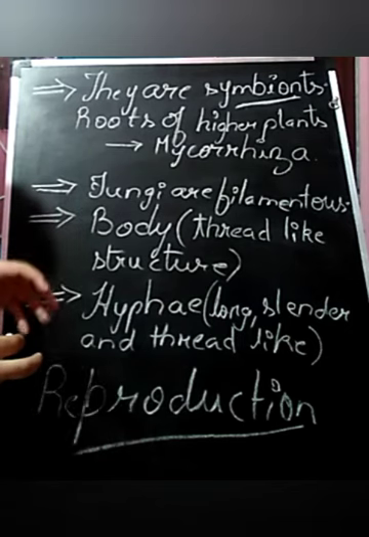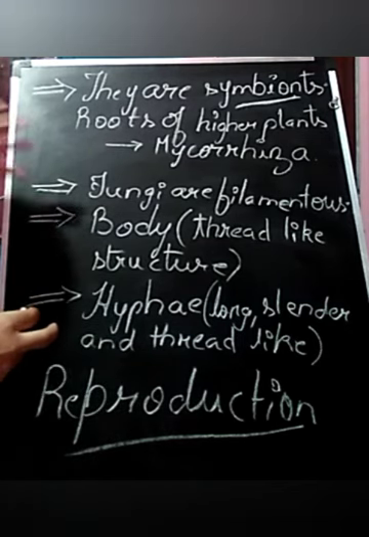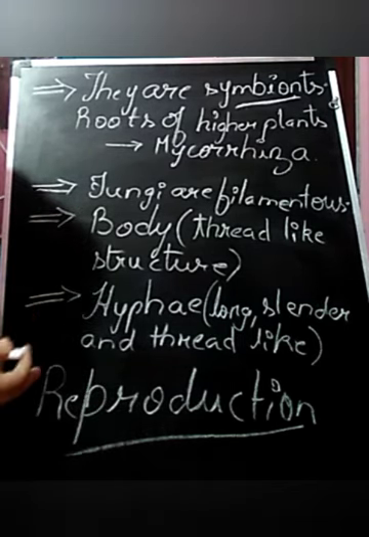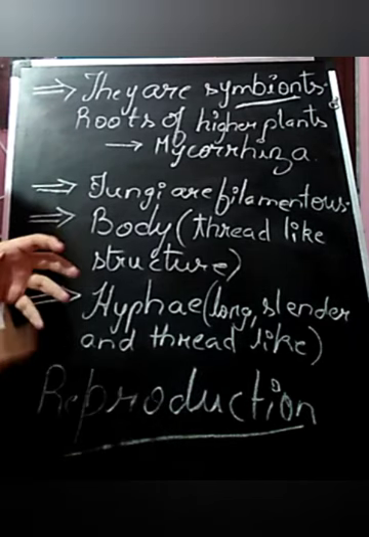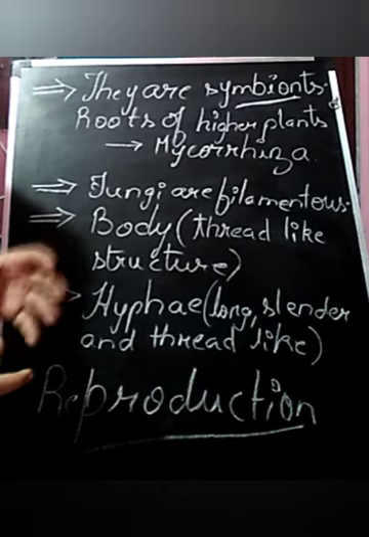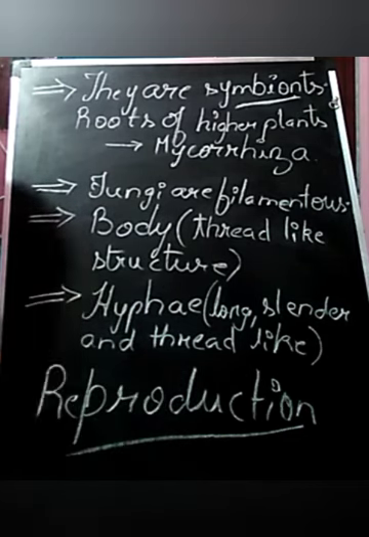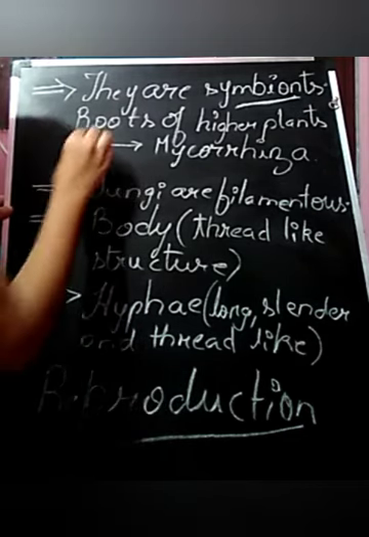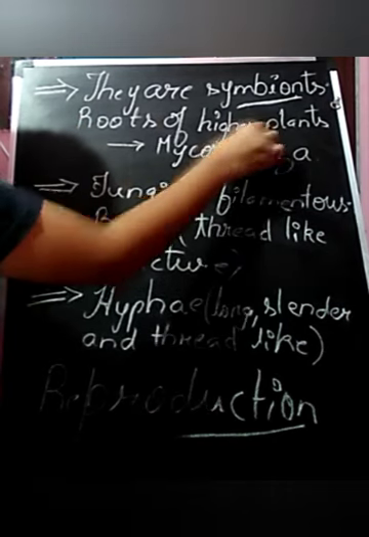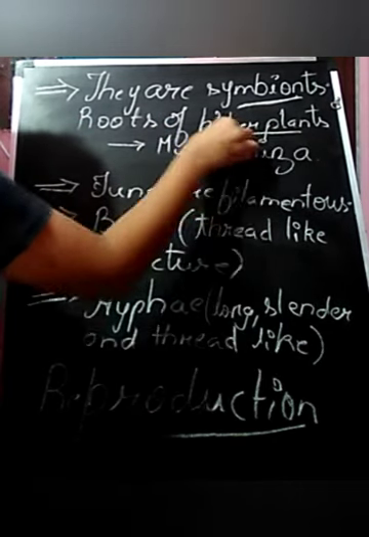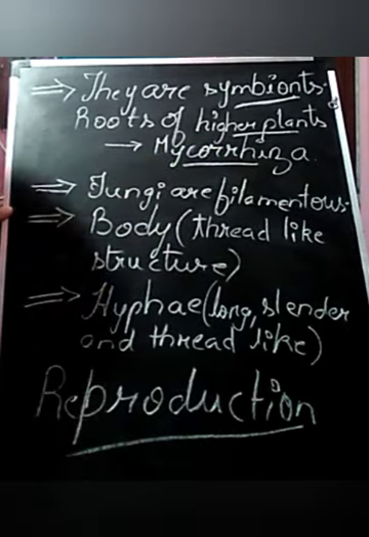In kingdom fungi, symbionts refers to the relationship between algae and lichens. And the next point is that the association with roots of higher plants is called mycorrhiza.